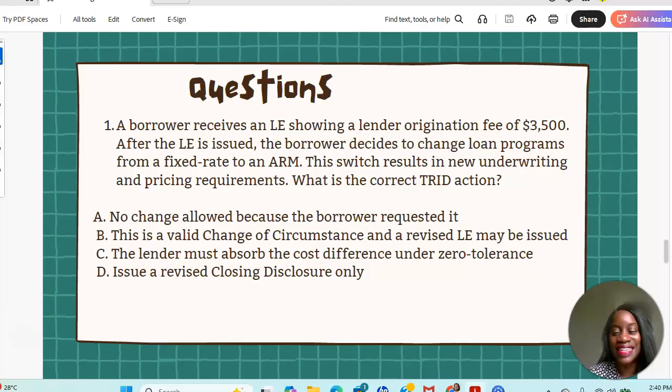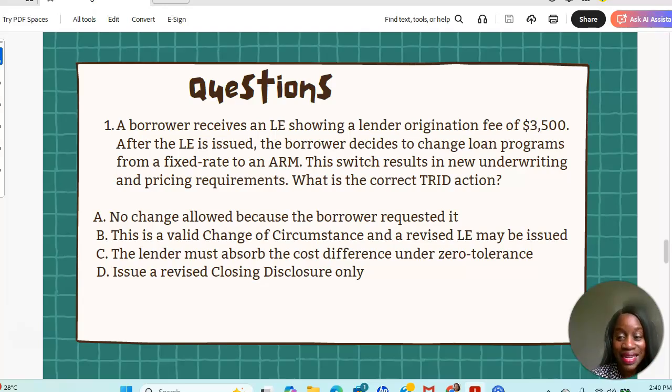Okay, the correct answer is B. This is a valid change of circumstance and a revised LE may be issued. Now this one is a little bit tricky because we're talking about lender origination fees. Normally, direct lender charges come under zero tolerance, so they cannot change.